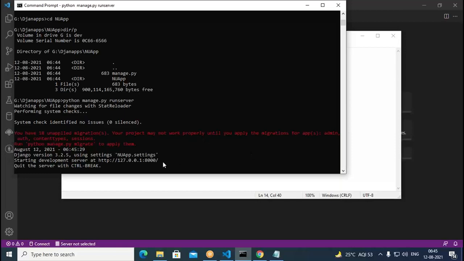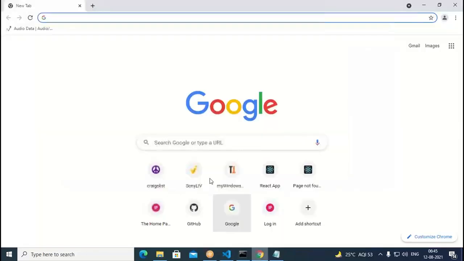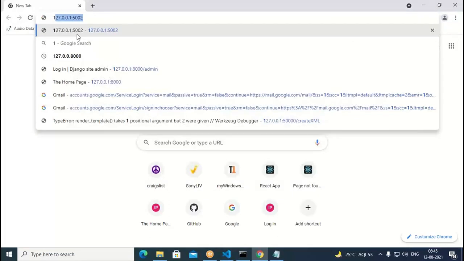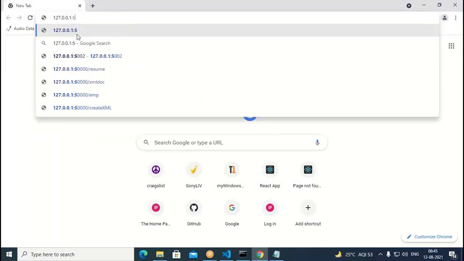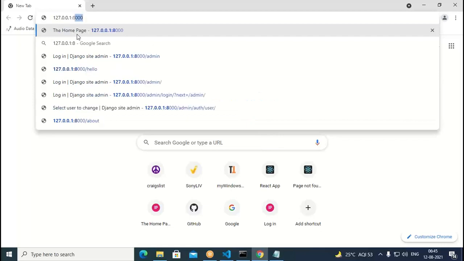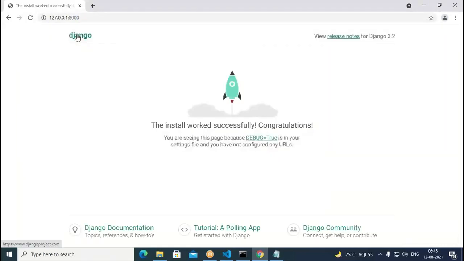This is started on port number 8000. If you come to the browser, type here 127.0.0.1 followed by port number 8000. Now here what happens, the project is getting launched for us. You can see here the project is coming up for us.